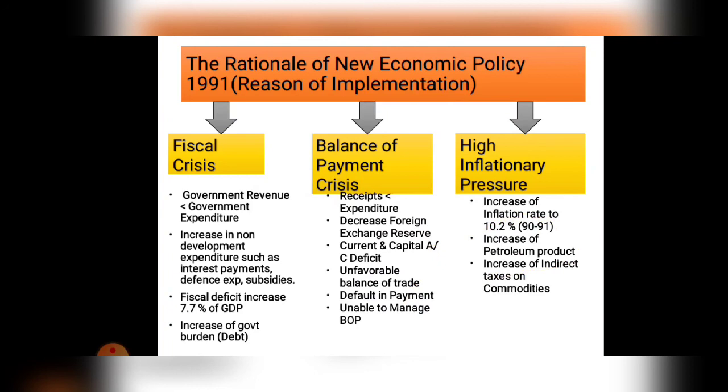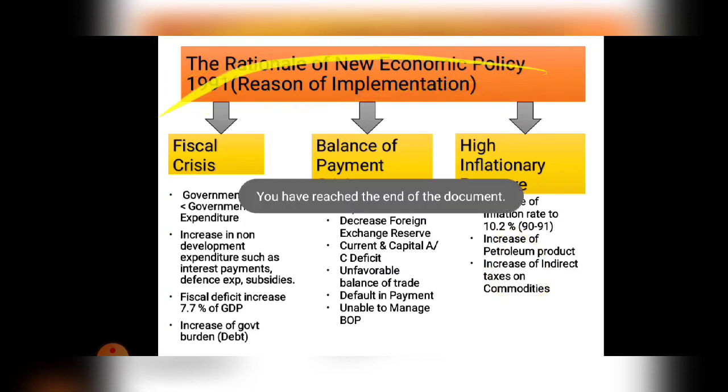Before 1991 the inflation rate was very high, and because of that the prices of all goods and services were also high. If the prices of goods and services are high, then the public has to pay more tax on goods and services. So that is also one of the reasons to implement the new economic policy of 1991.